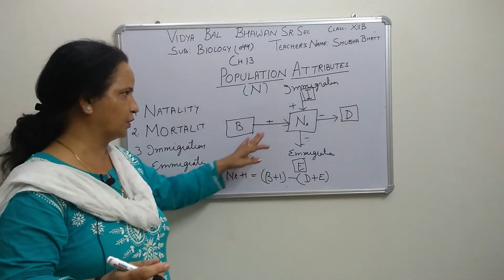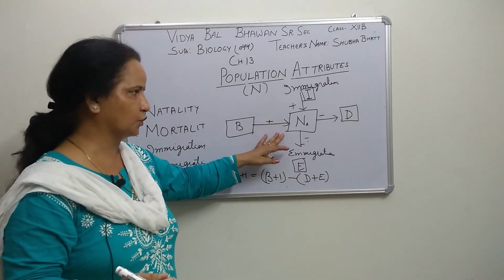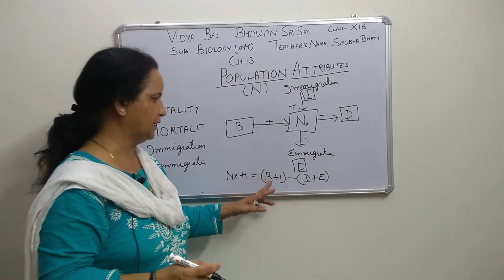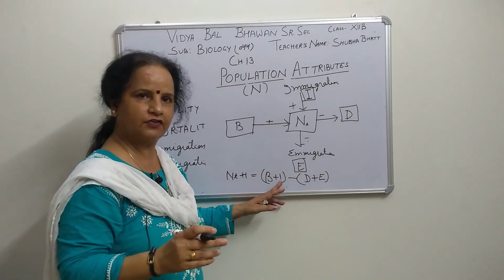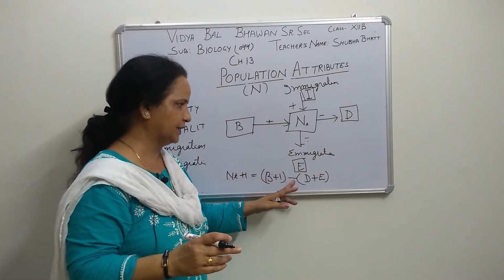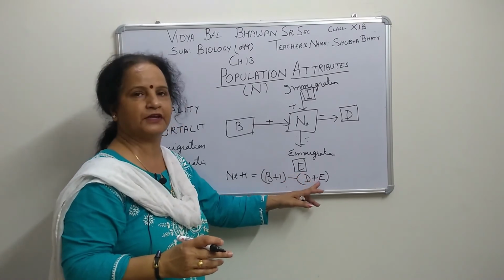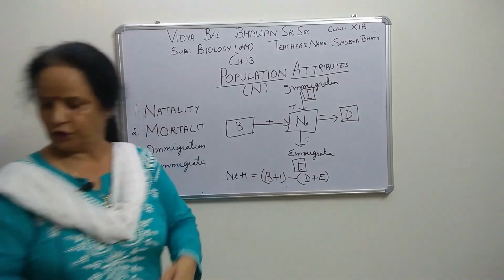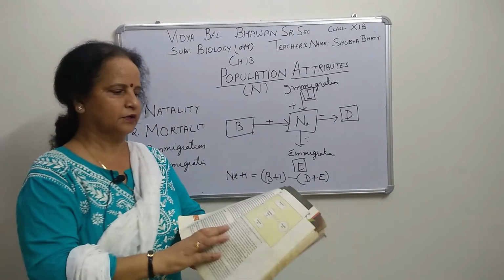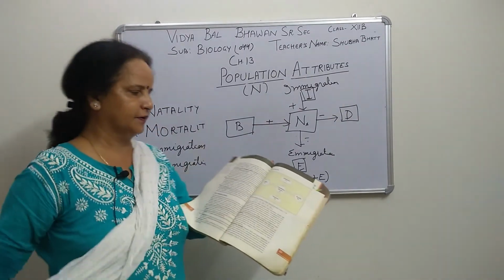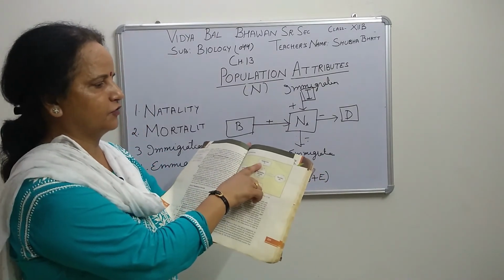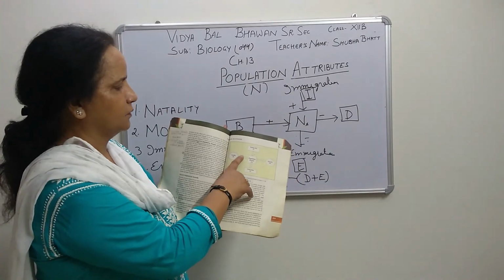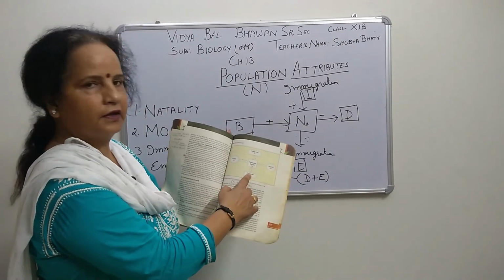Now the population density or population growth of this particular area will be concluded by birth plus immigration, then minus death plus emigration. These symbols are also given in your book: natality, immigration, mortality, and emigration. Here we can see that these two are added and these two are subtracted.